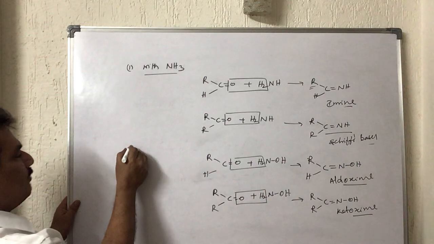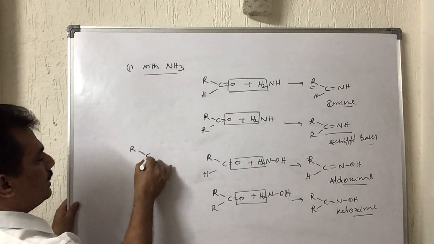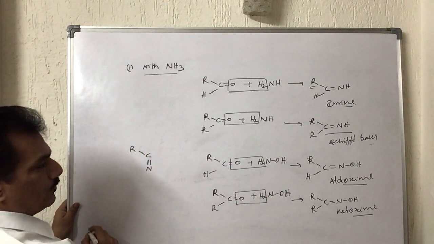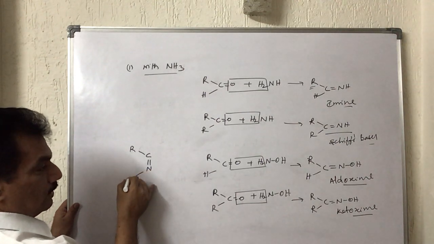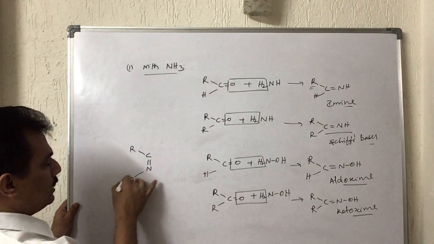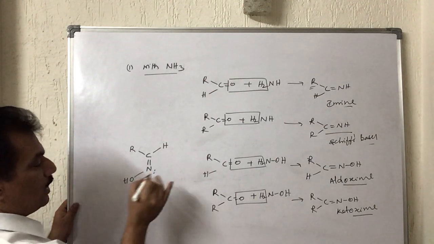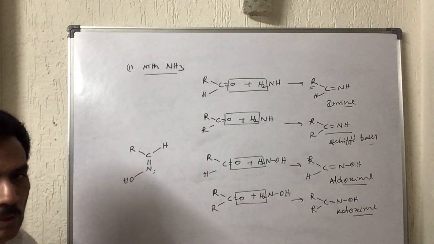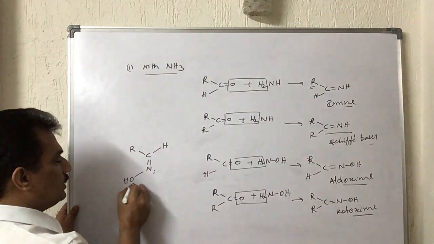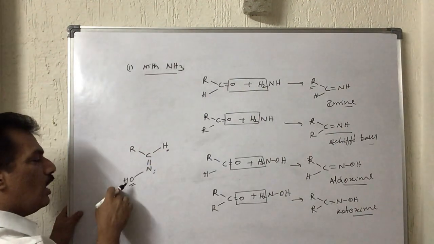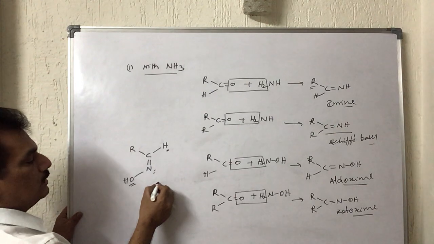Actually, because of having this C double bond N, here it is OH and it is having H. On the other side, nitrogen is having a lone pair. And you remember, when this OH and H are on opposite sides, it is in anti form.